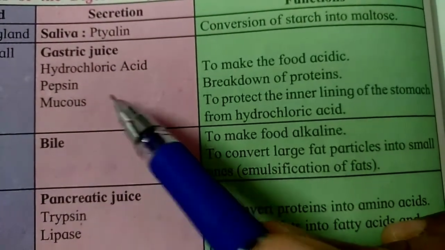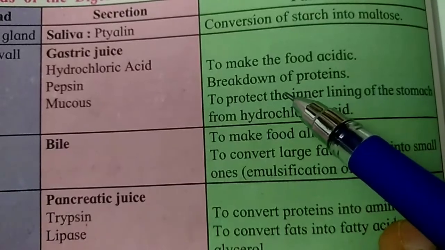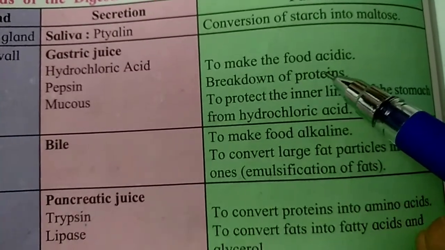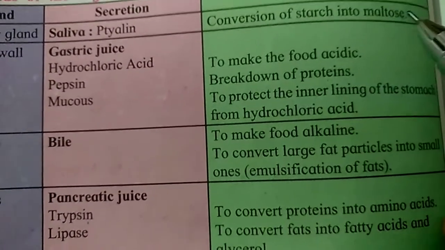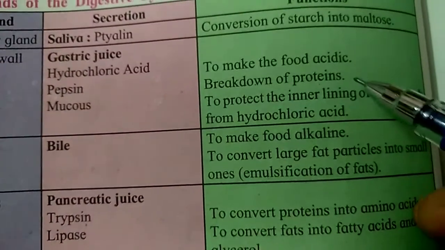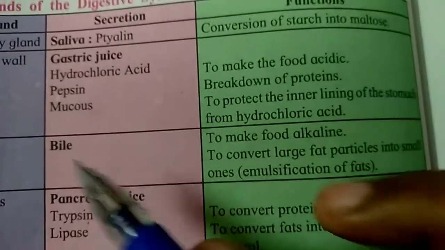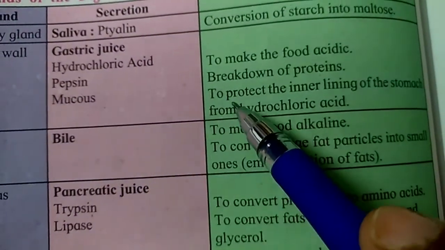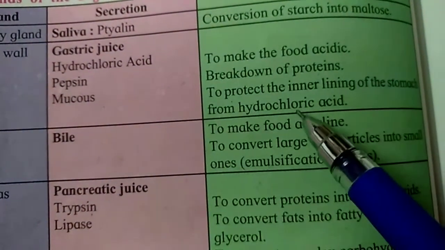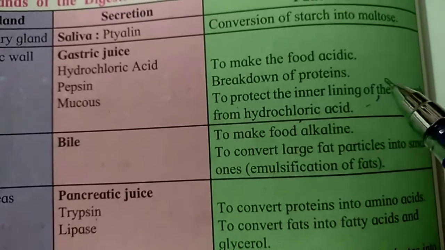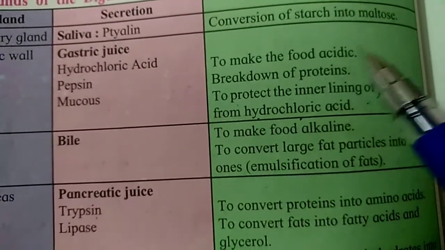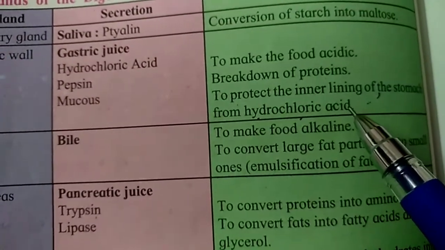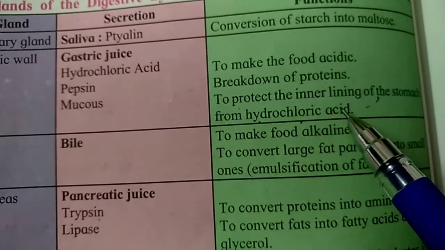What is the function of pepsin? It breaks down proteins and converts them into a simple form, which is called amino acids. And the main function of mucus is to protect the inner lining of the stomach from the action of hydrochloric acid, as the function of acid is to corrode.